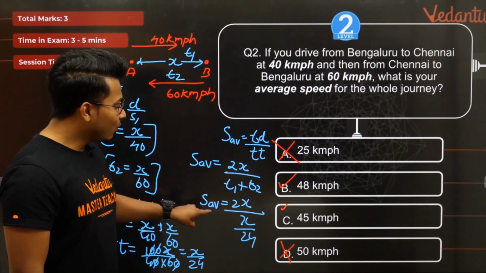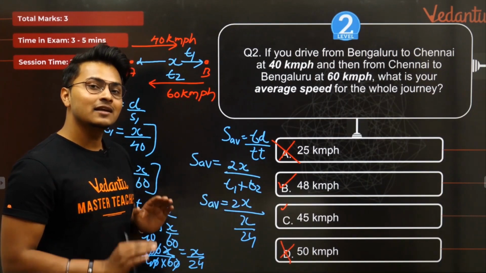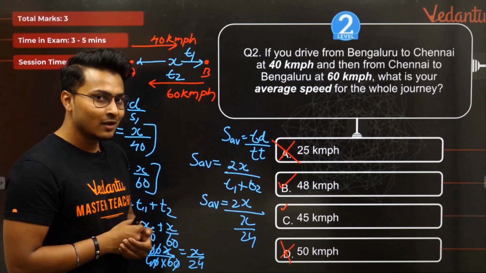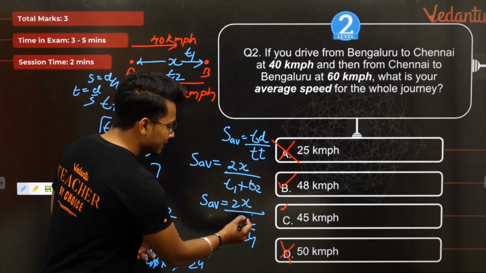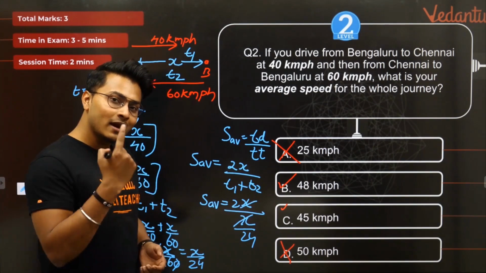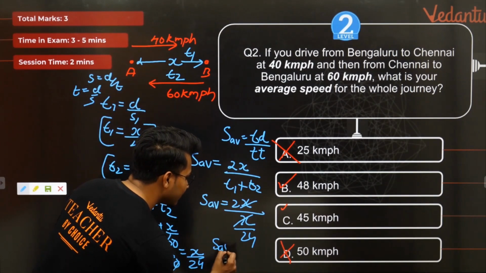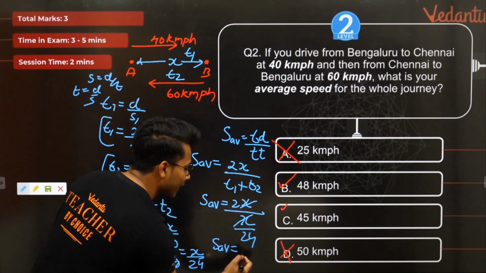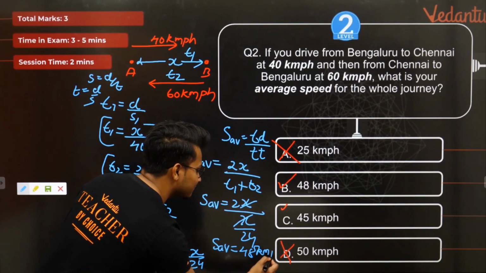What happened right now is, my dear students, you can see very clearly, now the entire equation is down to two variables, average speed and x. These are the two unknown quantities which we don't know. And magically what happened, once we put down these values, x and x cancels off. Now there is only one unknown quantity, average speed. And this average speed becomes nothing but 24 gaya upar. It becomes 24 into 2, 48 kmph.